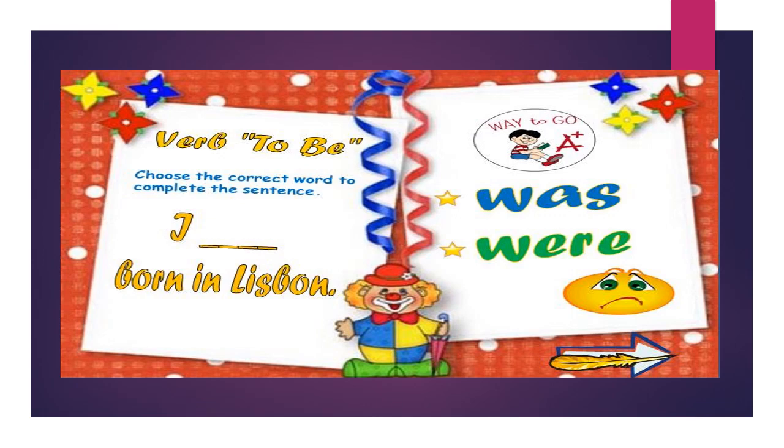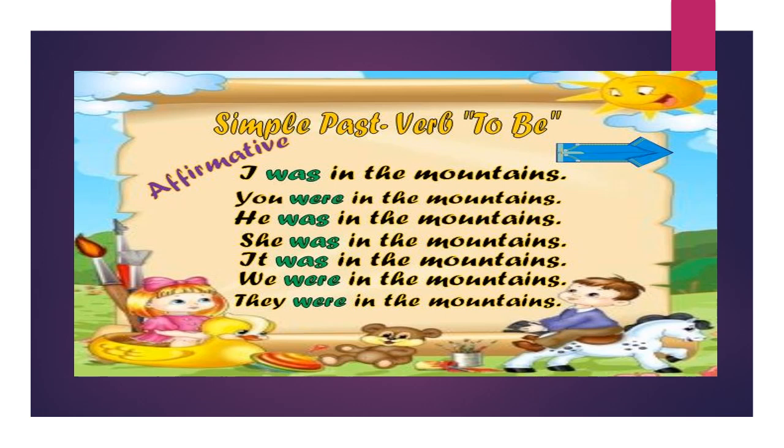First, we have verb to be. Verb to be in the past means was or were. Like what we have here: I was in the mountains. You were in the mountains. He was in the mountains. She was in the mountains. It was in the mountains. We were in the mountains. They were in the mountains. So I use was with I or he or she or it. But I use were with we or they or you, if I have more than one, the plural.